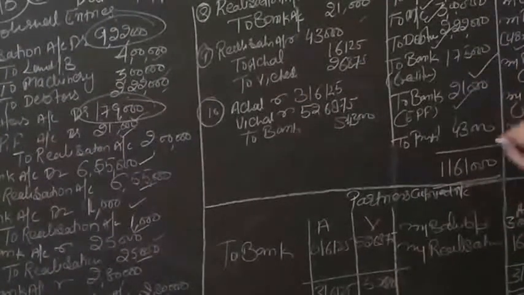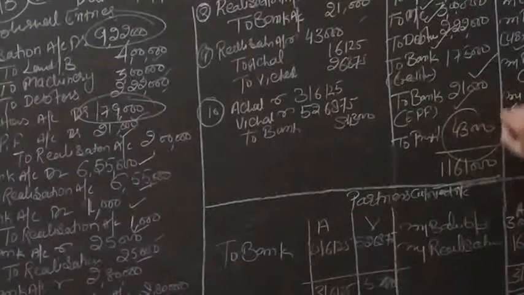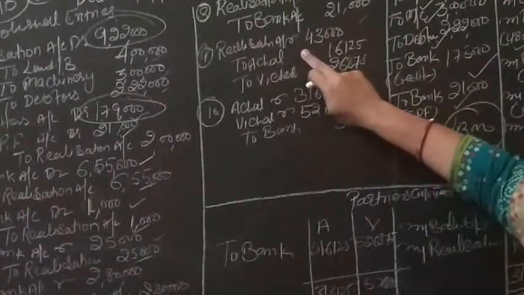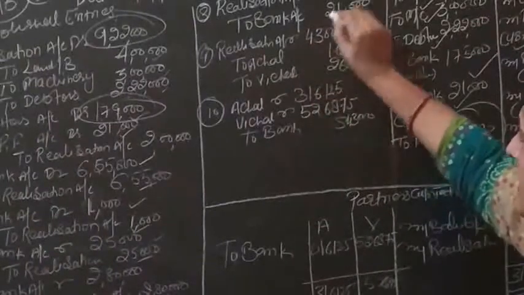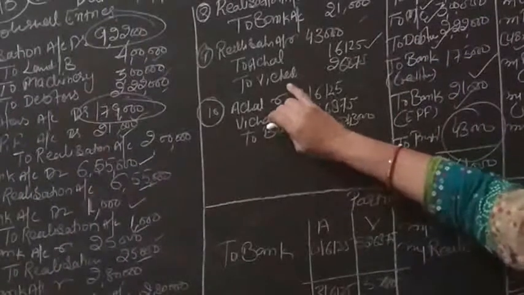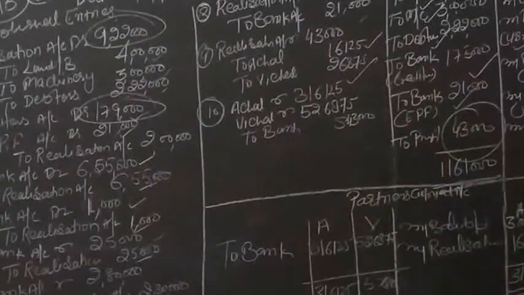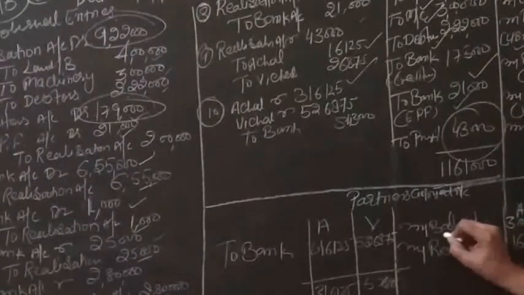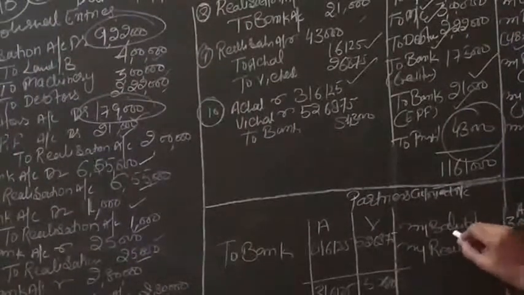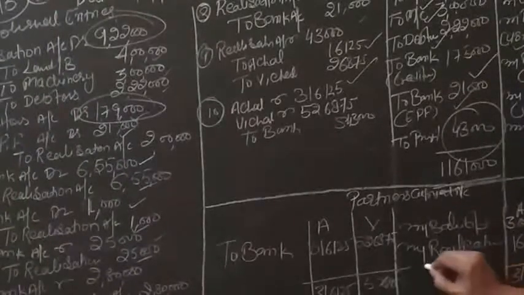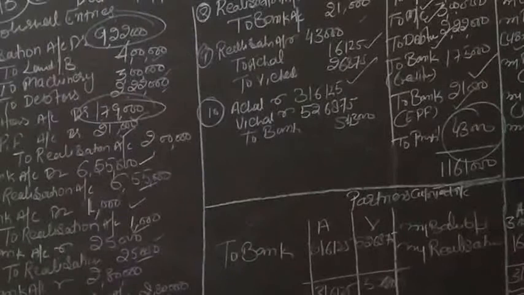After that we close the realization account, and there is a profit of 43,000. This profit is to be distributed between Achal and Vichal, and the journal entry is realization account debit 43,000 to Achal 16,125 and to Vichal 26,875. After that we prepare the partners' capital accounts. First of all, transfer the balances of partners' capital: by balance b/d 3 lakh in Achal's account and 5 lakh in Vichal's account.